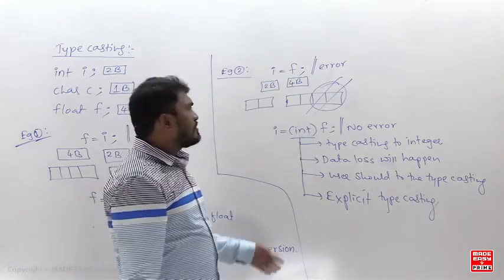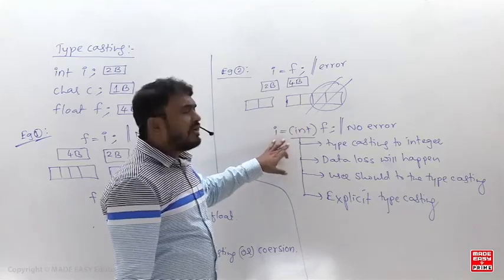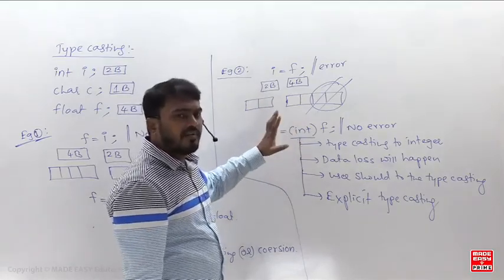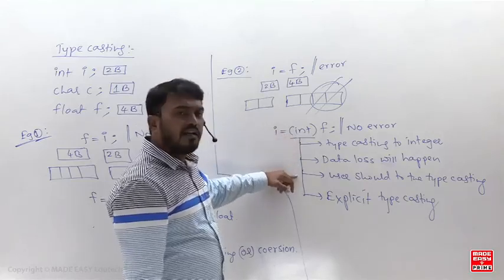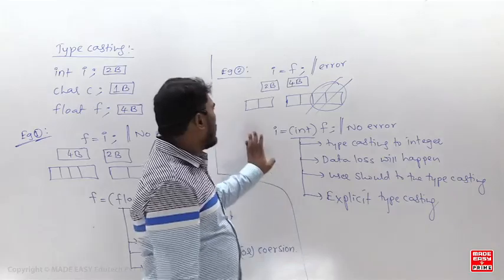Even if you do that with the help of typecasting, it is an acceptable program, but data loss will definitely happen. And who has to do this? The user. And this is called explicit typecasting. Is that clear? Right. So copy this example.